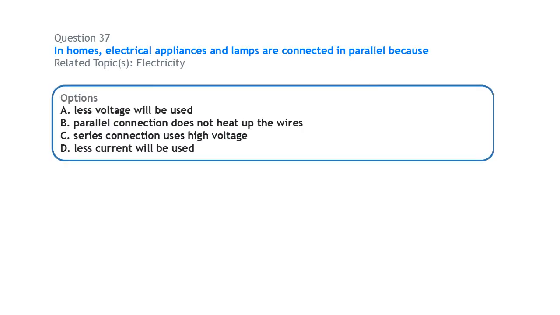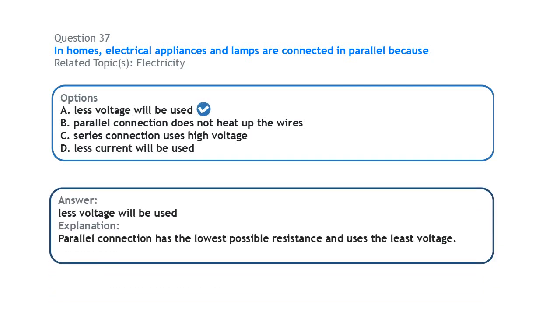In homes, electrical appliances and lamps are connected in parallel because this is what a parallel connection uses: the lowest possible resistance and the lowest voltage.